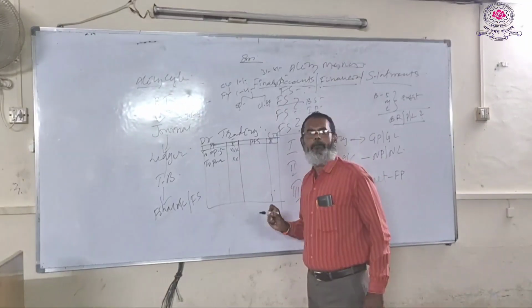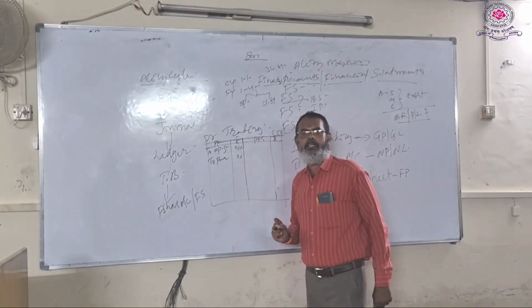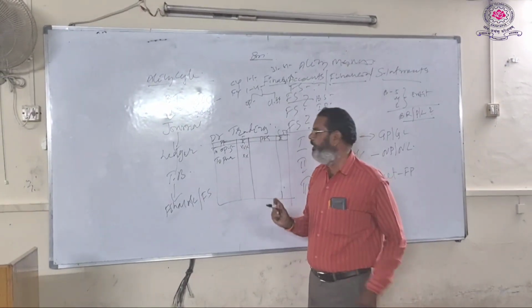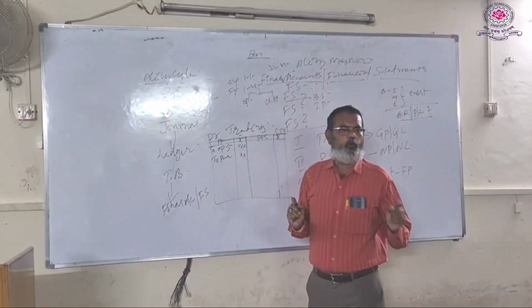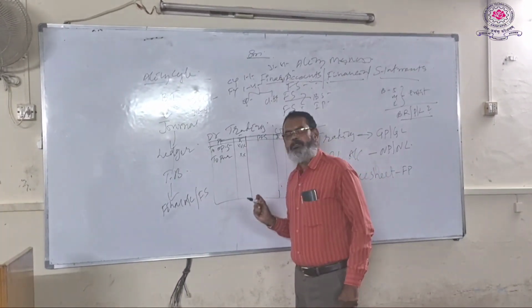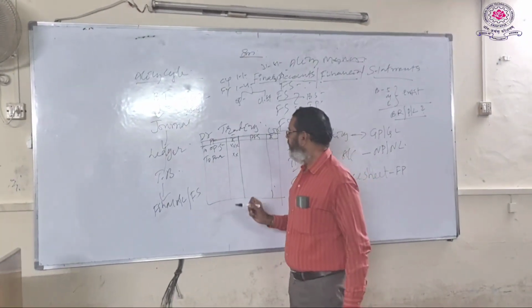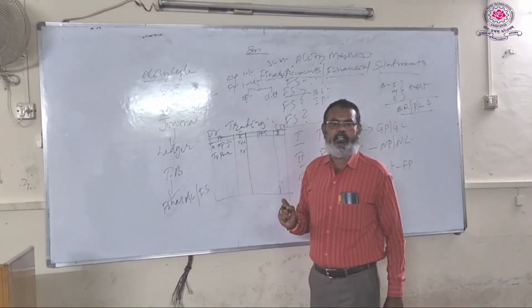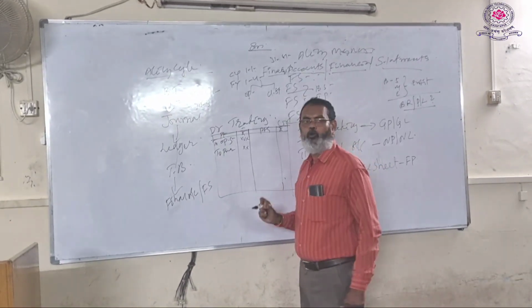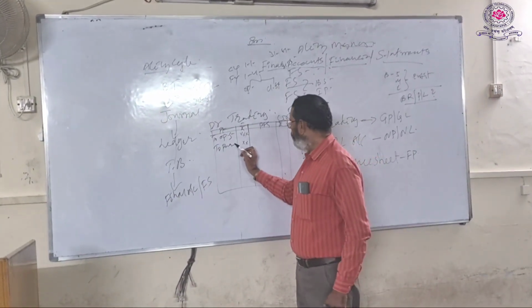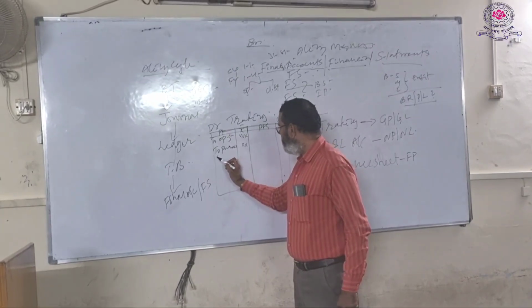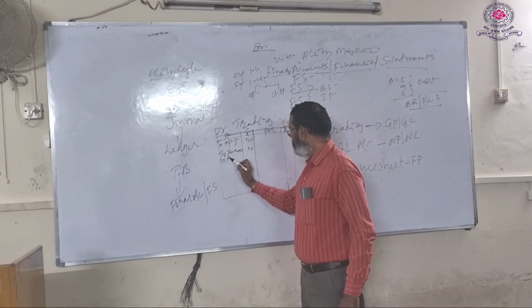Coming to the second item, purchases. While recording purchases as the second item on the debit side of the trading account, some important points should be noted. One is, what kind of purchases, whether cash purchases or credit purchases. Here total purchases should be considered, that is called gross purchases. It includes both cash and credit. Out of total purchases, if any purchase returns are there, what are purchase returns?